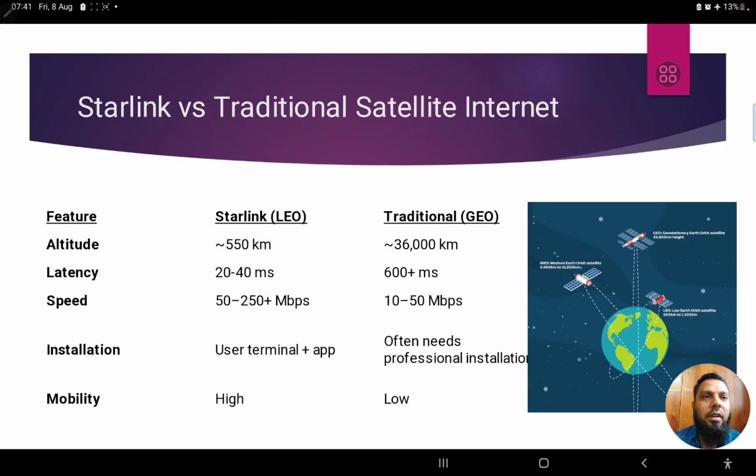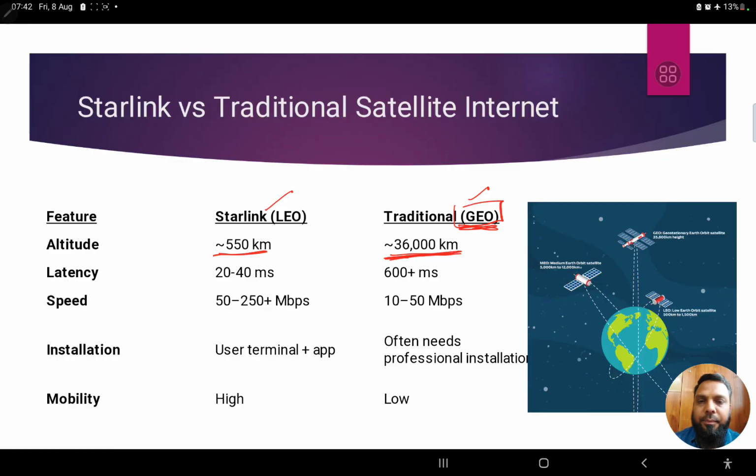What is the difference with the traditional satellites that we see? Starlink operates in a low Earth orbit, that is 550 kilometers from the Earth's surface. Traditional satellites like GEO orbits are at a height of 36,000 kilometers. It's called a geostationary Earth orbit, right?